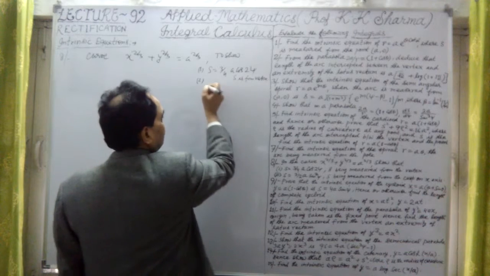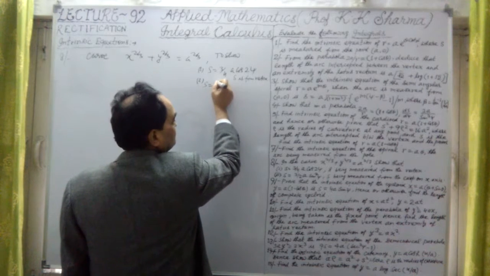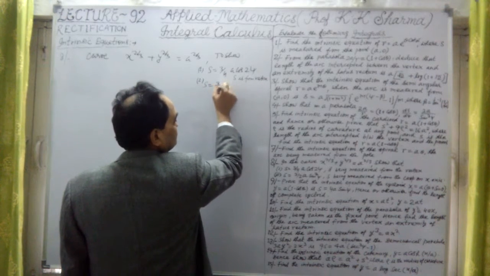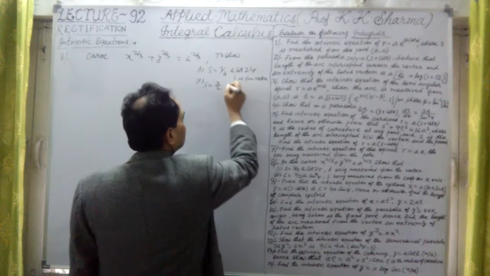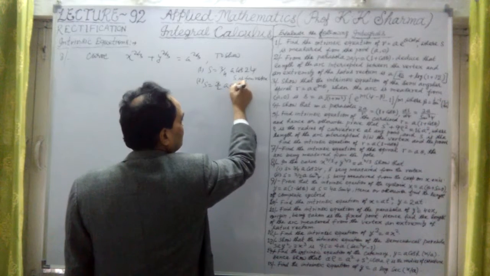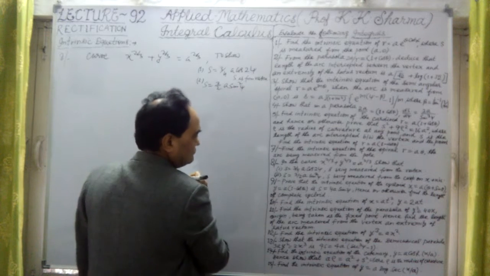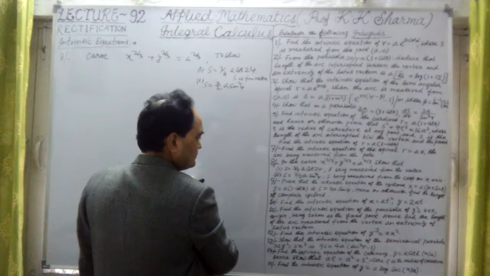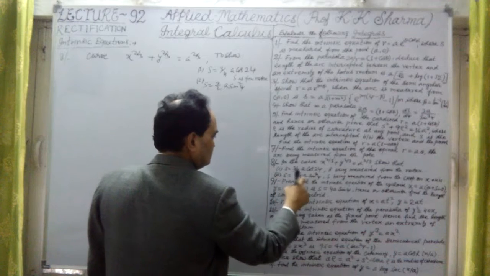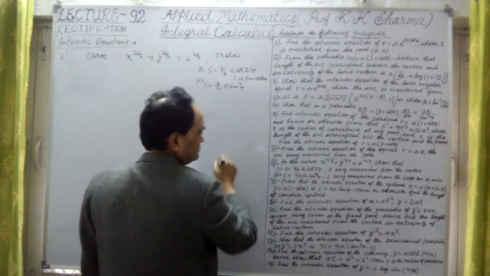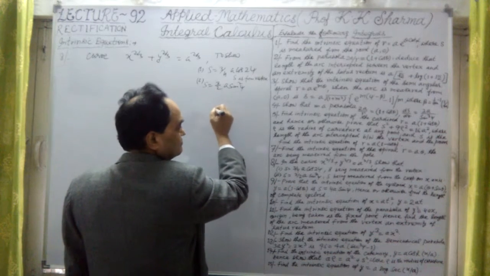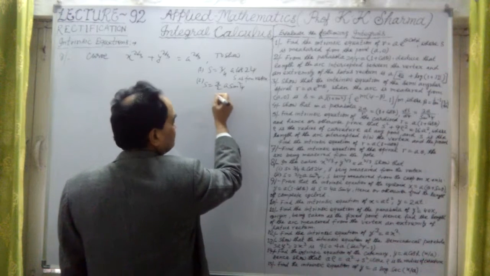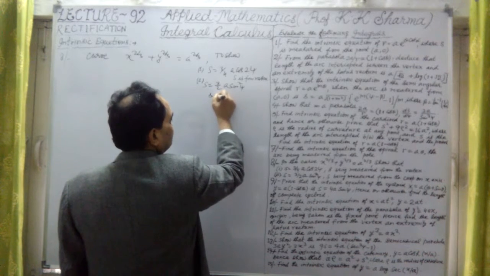And the second point is S equal to 3 by 2 a into sine square psi. This second point we have to prove, 3 by 2 a sine square psi, where now S is measured from the cusp on the x-axis.